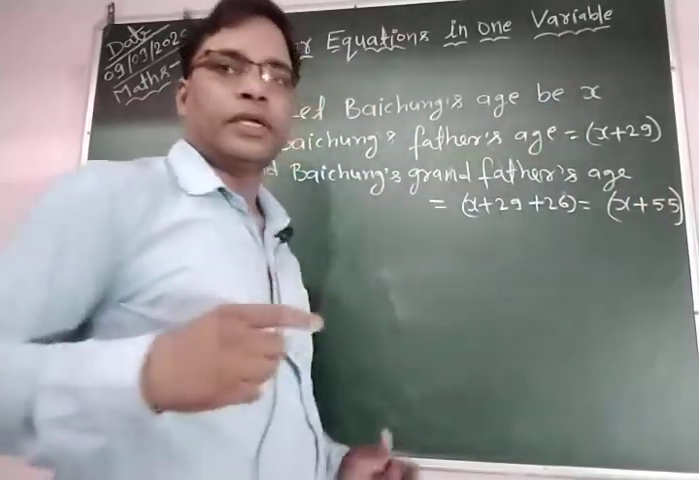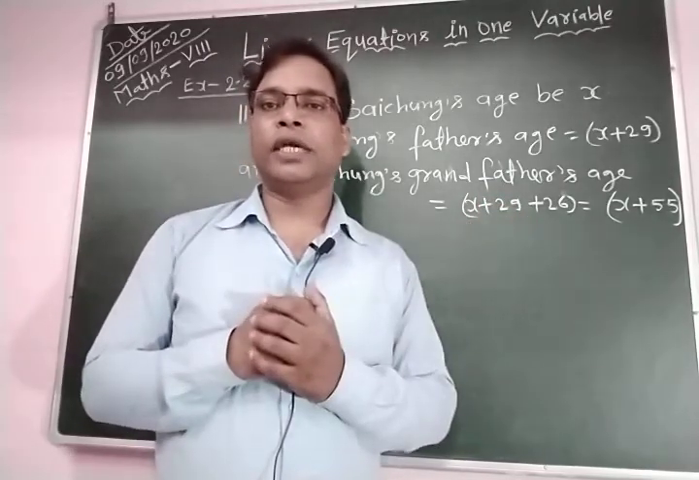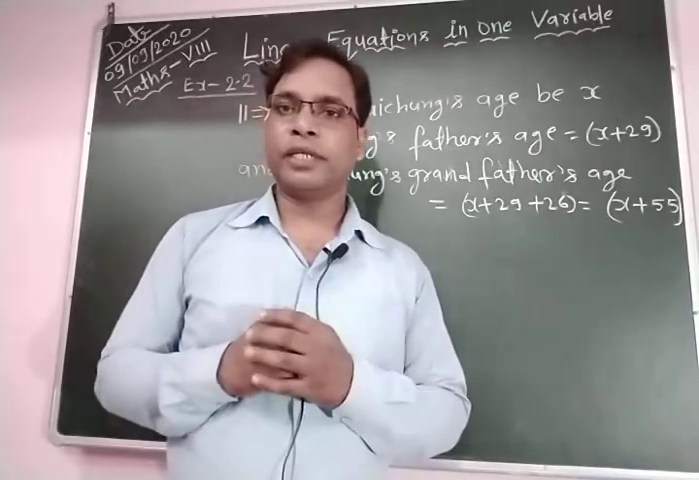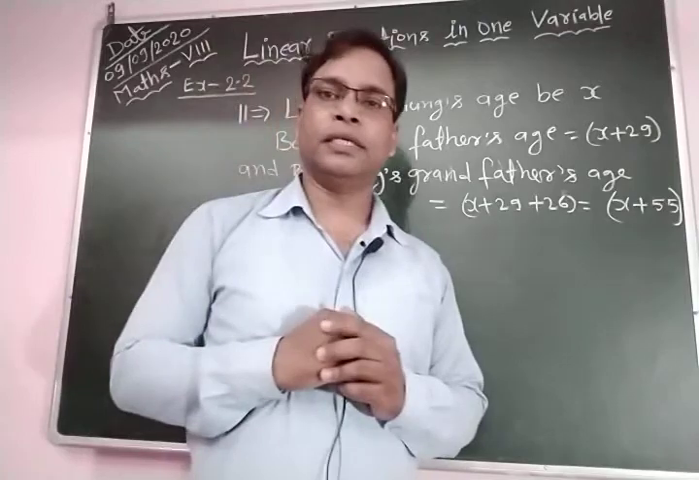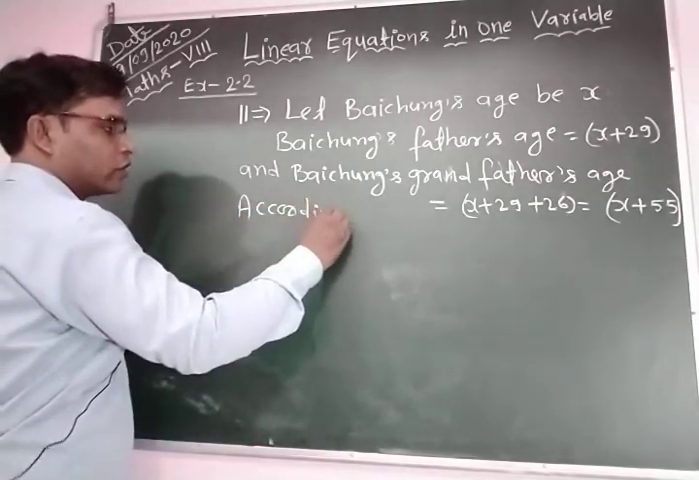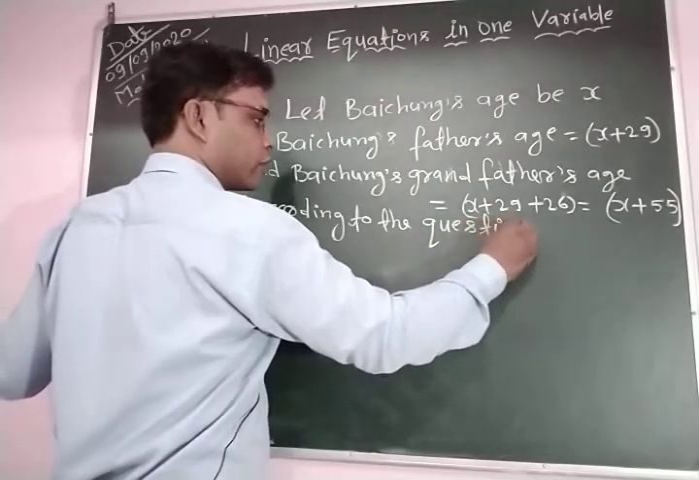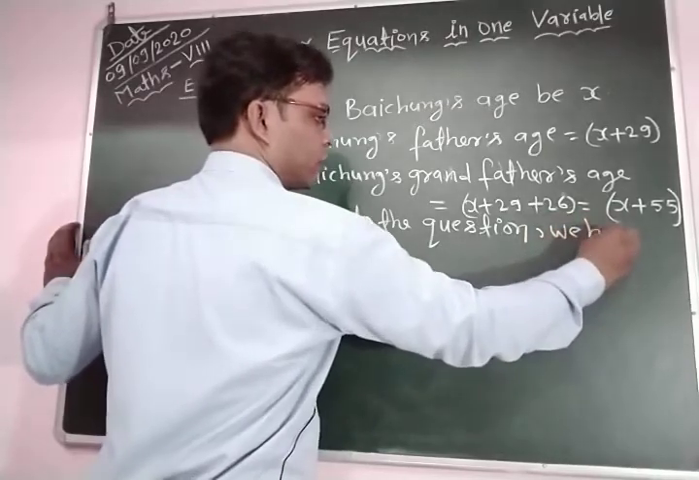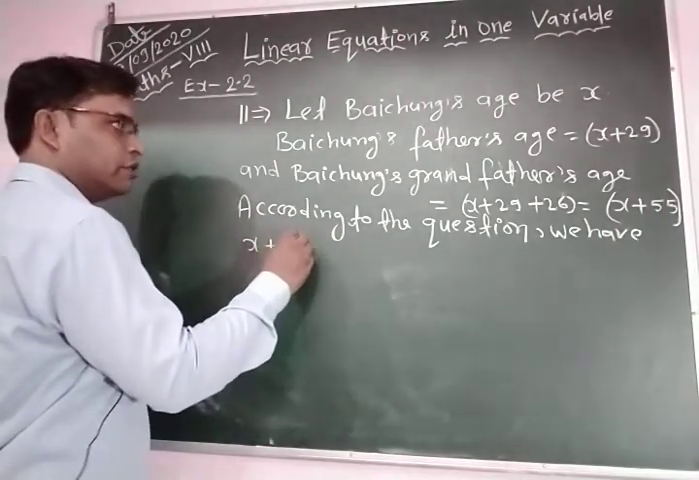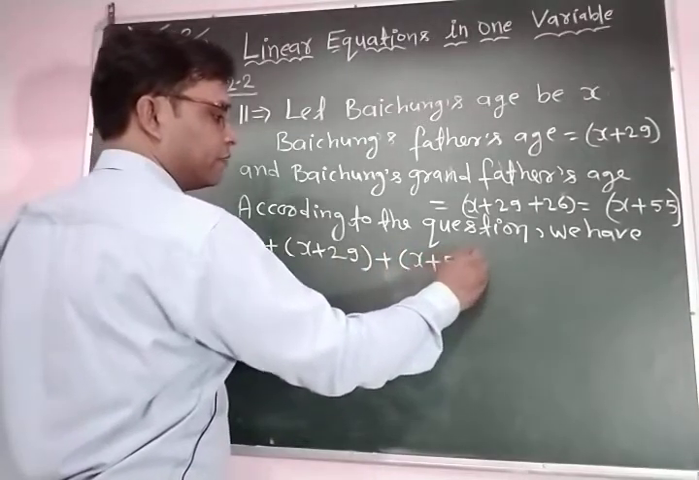We let the age of Bao Ching be x years and the age of Bao Ching's father be x plus 29, because it is given that he is 29 years older. And the age of Bao Ching's grandfather is x plus 55. If you add them, we obtain 135, as given in the question. So according to the question, the age of Bao Ching is x years, plus the age of Bao Ching's father, x plus 29, plus the age of Bao Ching's grandfather, x plus 55, is equal to the given 135.